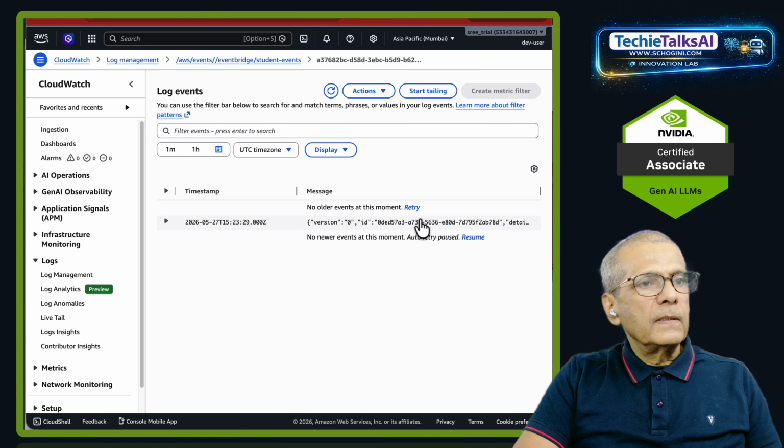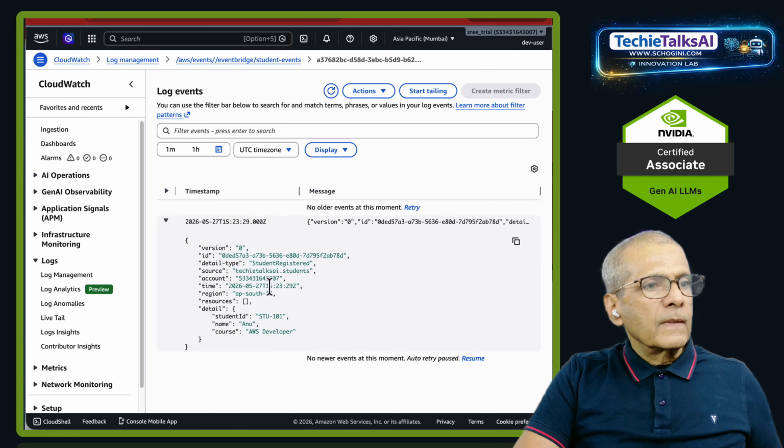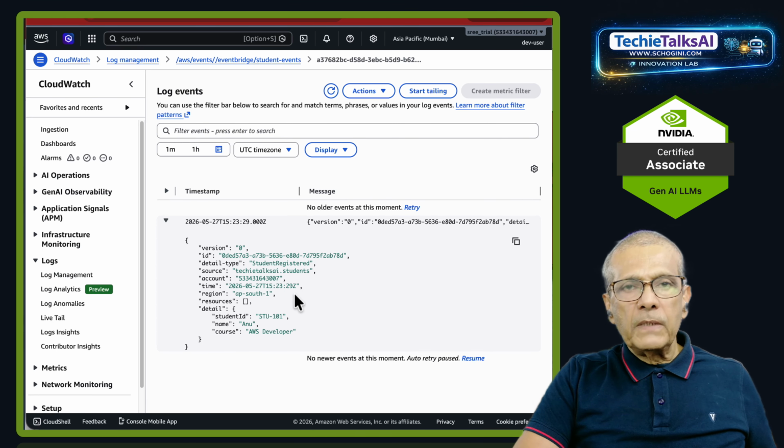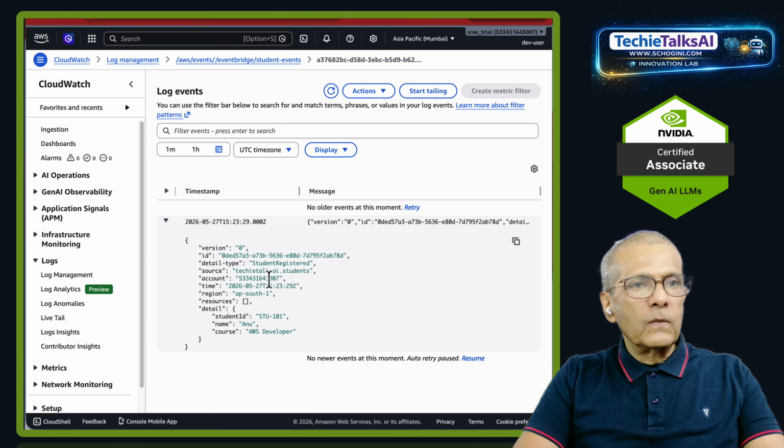So this is the event. Let's expand it. See here, detail: student STU101, Anu, AWS developer. So from EventBridge, since it matched the rule, the event reached CloudWatch Logs, which was the destination that we mentioned.